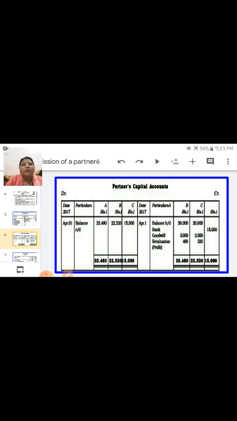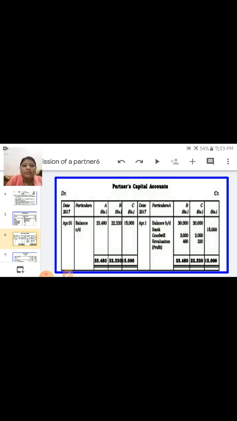Always remember, when you are preparing partners capital account, first thing is you have to transfer old balances of capital in the capital account. Okay, secondly you have to transfer the new partner capital. Third is goodwill you have to distribute in the sacrificing ratio and write down in the sacrificing partners column. If only one partner is sacrificing, then you have to write down in only one partner's capital account. Okay, and after that revaluation profit or loss which is given you have to write down.